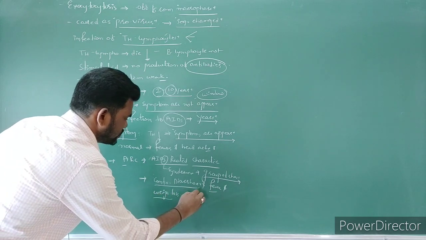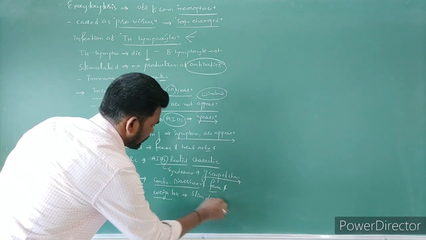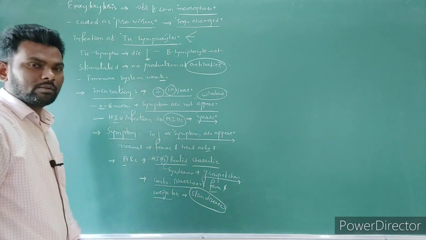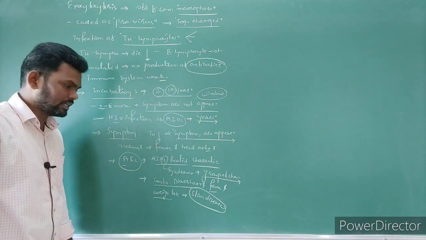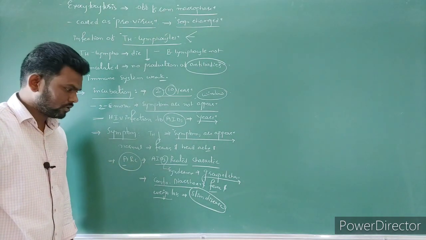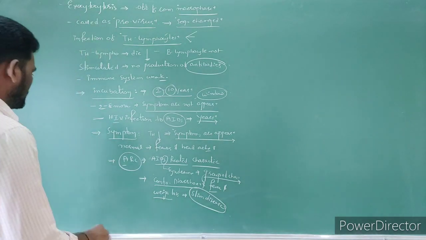The person becomes too slim. It is also called slim disease. So these are AIDS related complex characters.